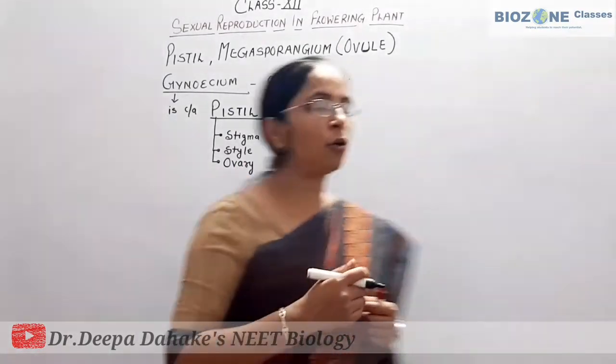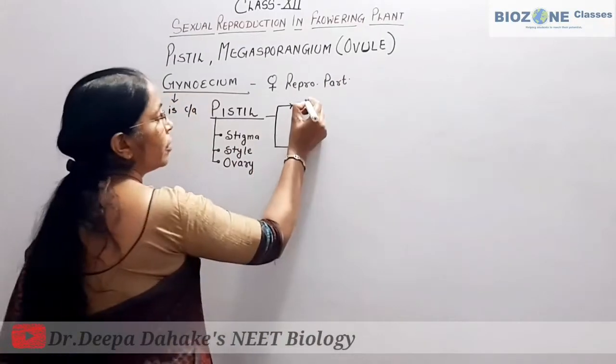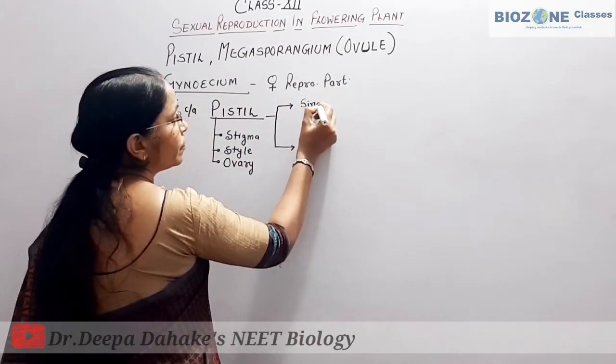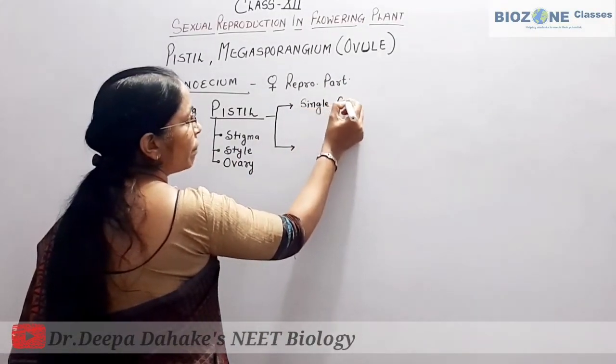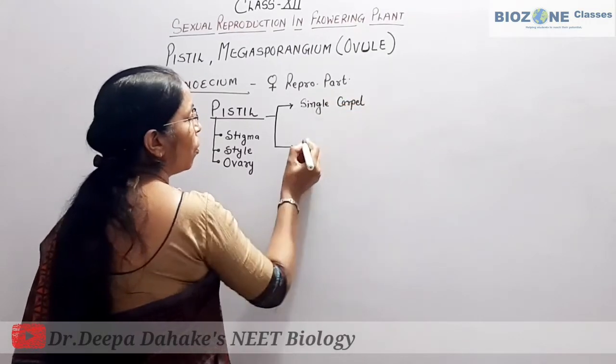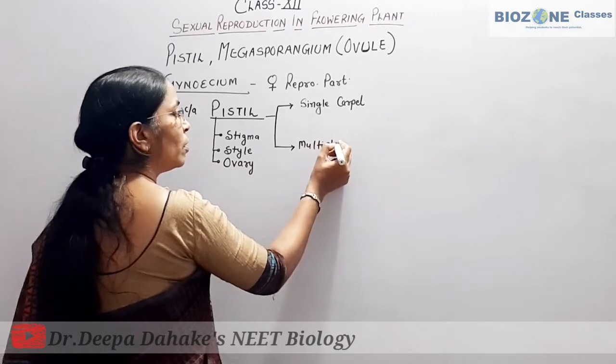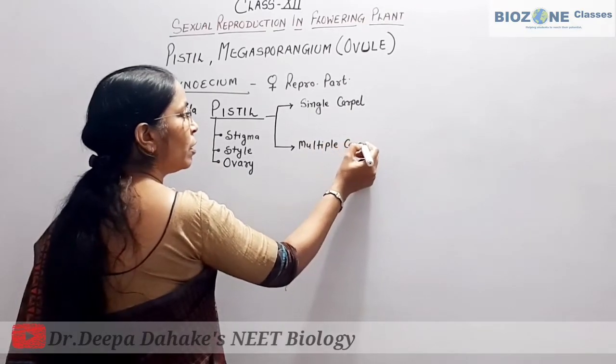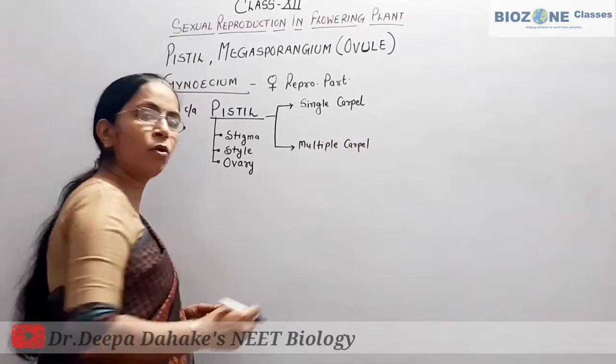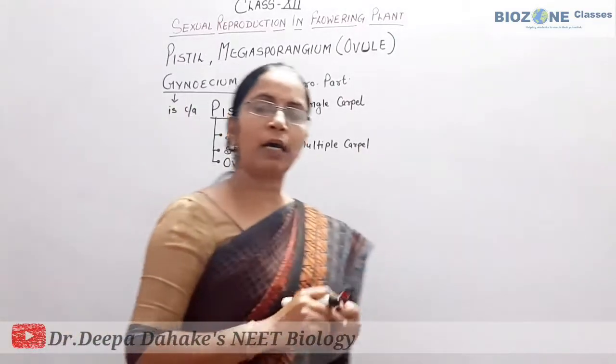Now inside the ovary either a single carpel is present or multiple carpels are present.